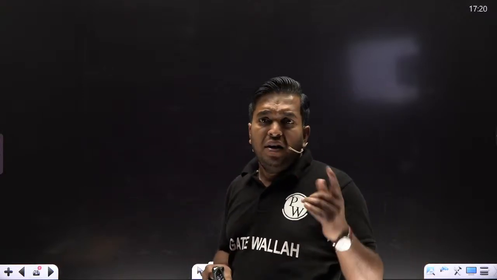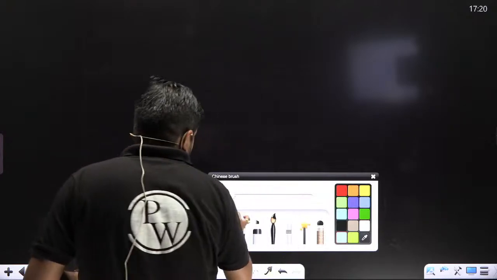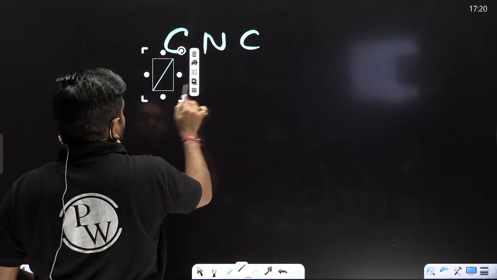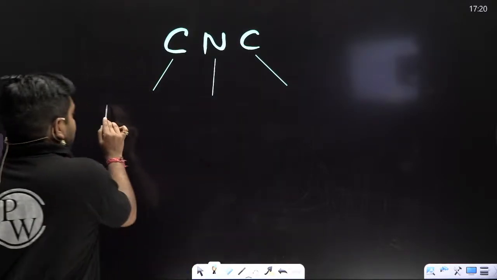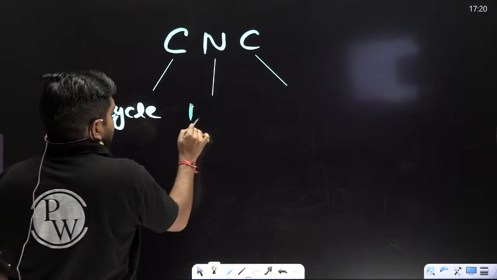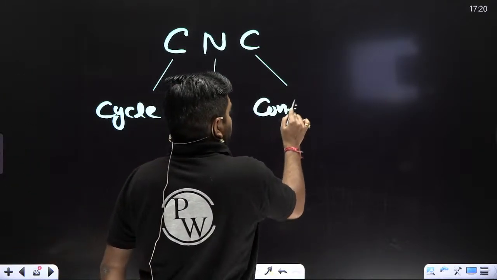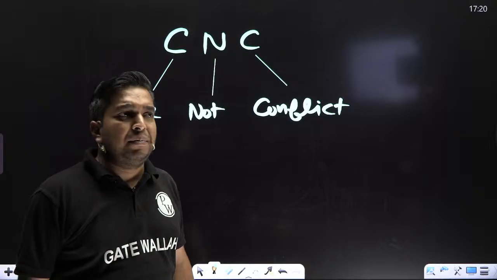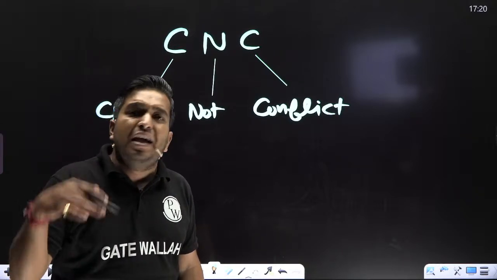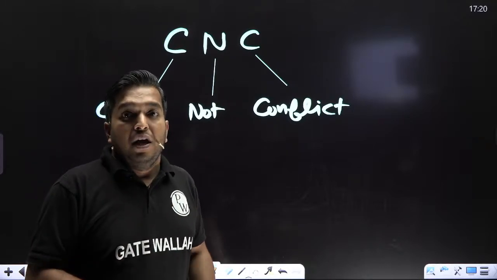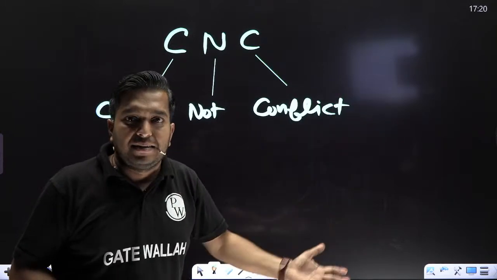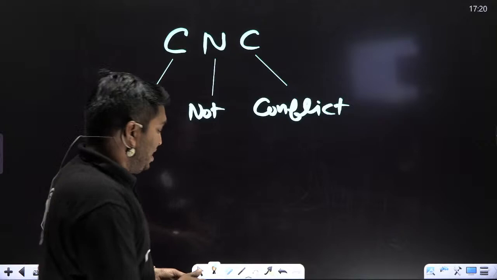Next point, you read some biscuit, my dear. You know there is a company, Priya Gold, which has one biscuit brand: NC. If you are getting a cycle, then not conflict serializable. Are you getting my point? Cycle, not conflict serializable. Why am I telling this? Because you know the English dictionary meaning of conflict is something like bad. But what is the meaning of conflict serializable? Not only good, not only better, it is the best. That's why I'm telling.